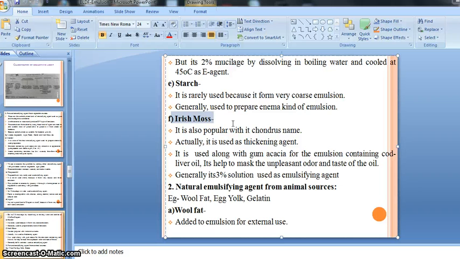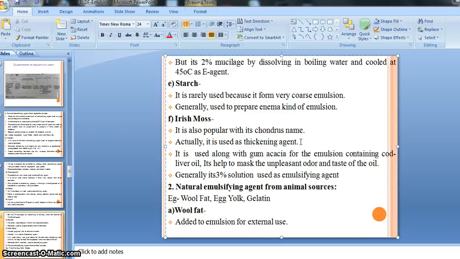Then let's start. It is also popular with its name chondrus. The other name of Irish moss is chondrus, also famous with that name. Understand? Chondrus, right? Actually, it is used as a thickening agent. Means in general, Irish moss acts as a thickening agent for various kinds of preparation.